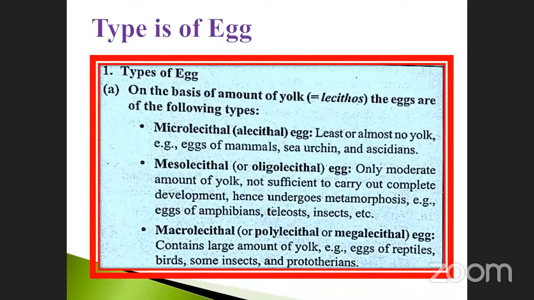What will be the egg nature? What are the examples? Like that, you have to prepare. So here, the question is here. Note it down, my dear student. NEET compulsory. They are asking this question. This part only.